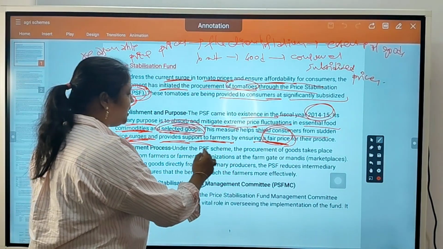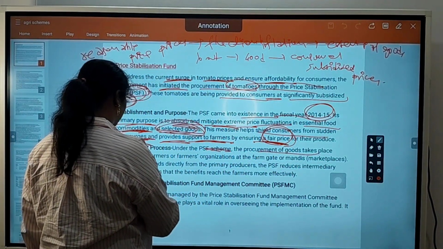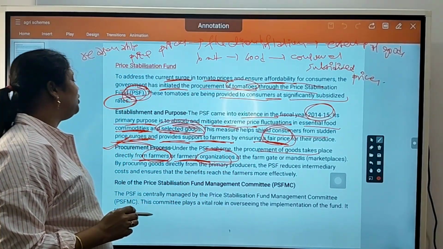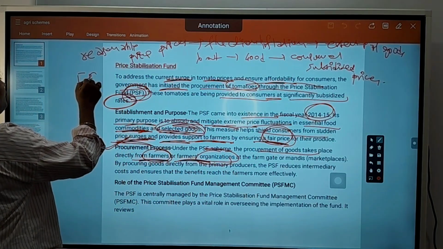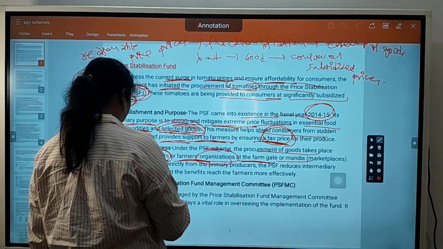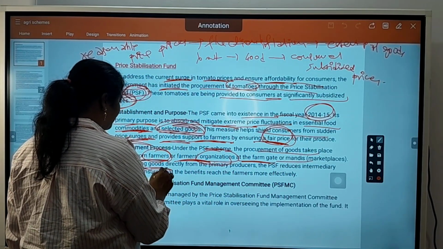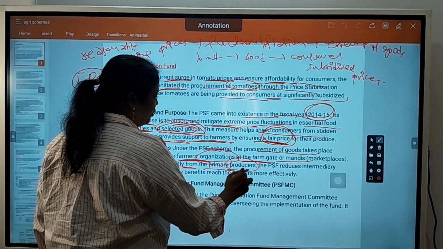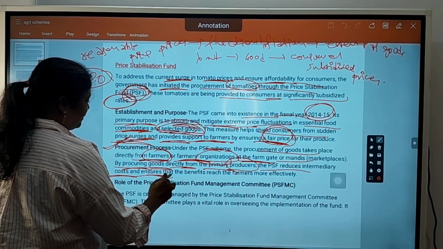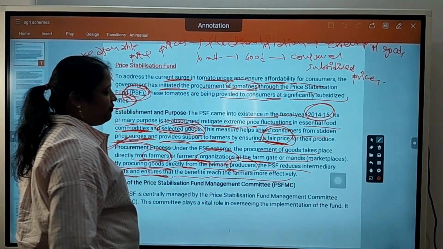Under the PSF scheme, the procurement of goods takes place directly from farmers or farmer organizations, means FPOs, at the farm gate or mandis, marketplaces. By procuring goods directly from primary producers, the PSF reduces intermediary costs and ensures that benefits reach farmers more efficiently.